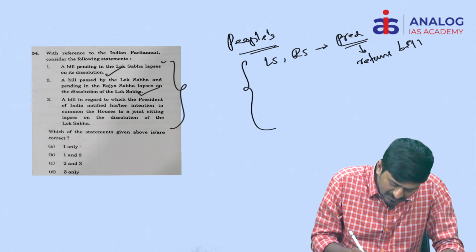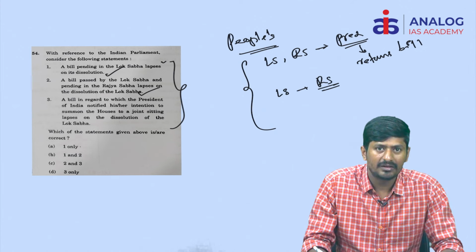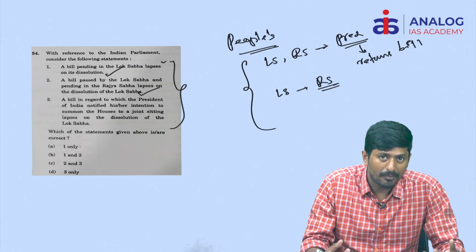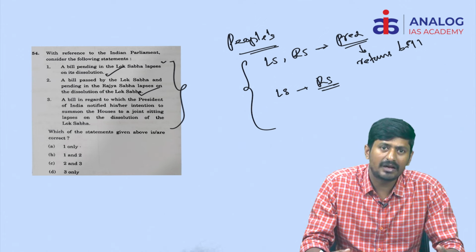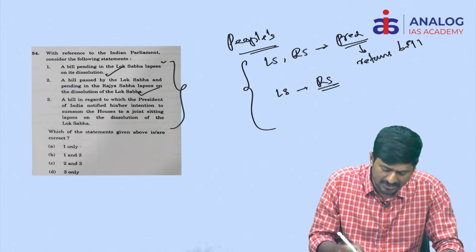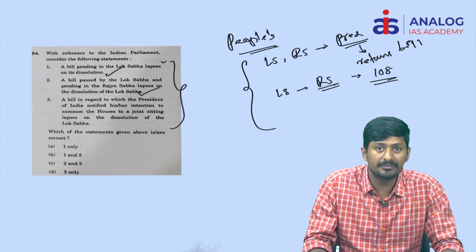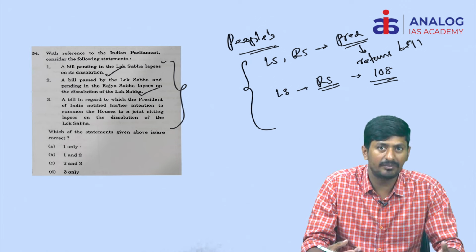Similarly, if the bill is passed by the Lok Sabha and the Rajya Sabha rejects the bill, or the Rajya Sabha approves the bill with certain amendments which are not acceptable to the Lok Sabha, or the Rajya Sabha does not pass the bill for 6 months, these instances can be considered a deadlock under Article 108 of the Constitution, and the President may summon a joint sitting. In such an instance also, even after the Lok Sabha is dissolved, the bill will not lapse.